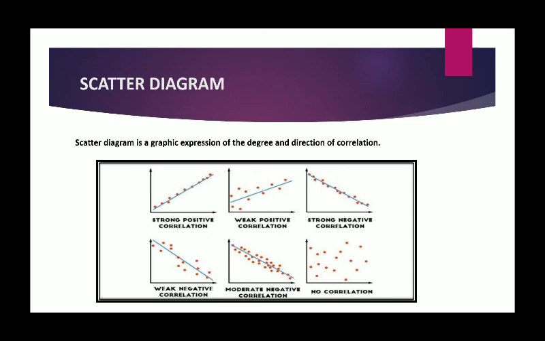And the third one is unsuitable for large observation. Yes, this is a very difficult thing, because if we have a very large number of observations, then it is very difficult to draw a scatter diagram. It is a tedious and time consuming method in such situation, so it is not suitable for large observation. In this way we can see that there are merits as well as demerits of this method, but at the same time we can say that it is the simplest method for studying the relationship between two variables.